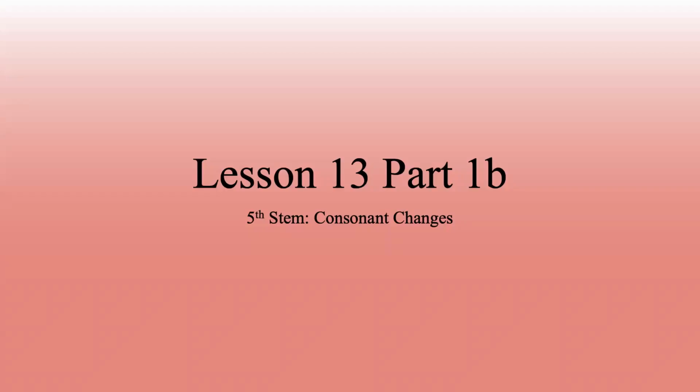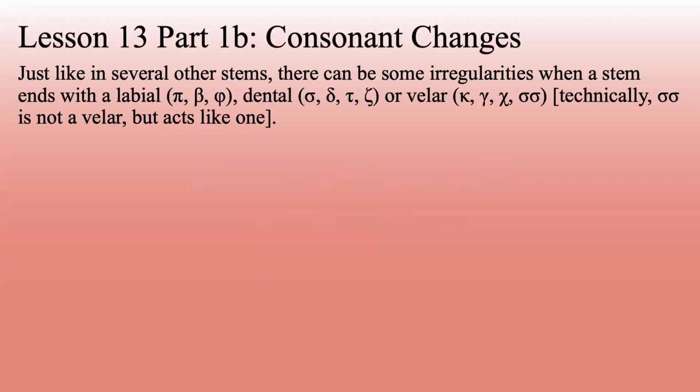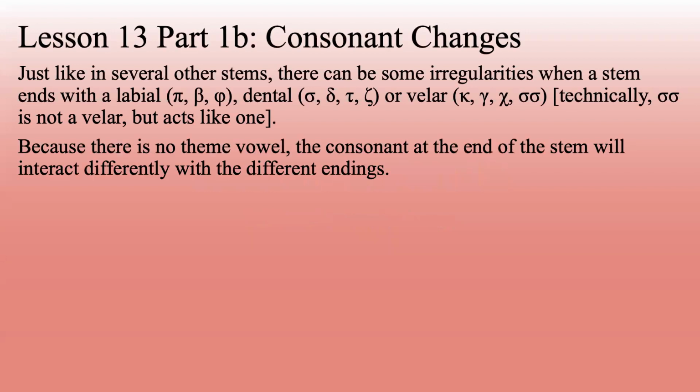Lesson 13, Part 1b, fifth stem consonant changes. Just like in several other stems, there can be some irregularities when a stem ends with a labial (pi, beta, or phi), a dental (sigma, delta, tau, zeta), or a velar (kappa, gamma, chi, or double sigma). Technically, double sigma is not a velar, but it acts like one.